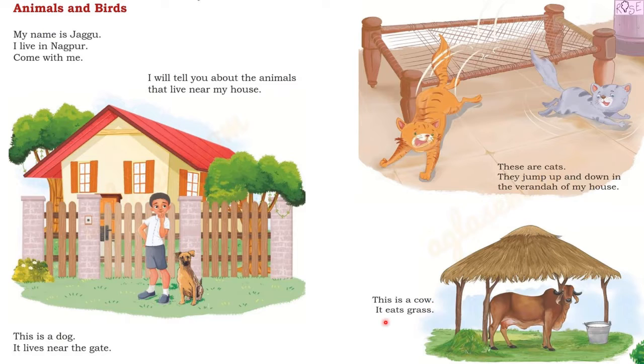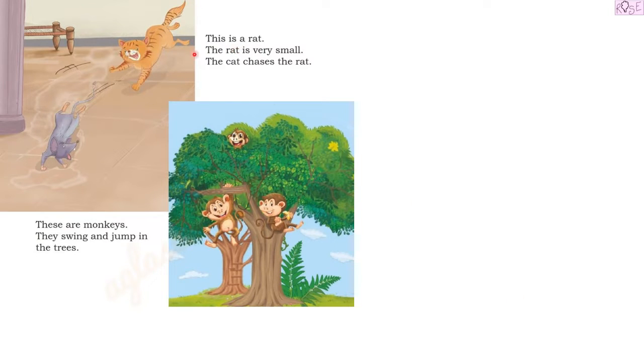This is a cow. It eats grass. See, here is the cow living under the shed. Next, this is a rat. See, this is a rat. The rat is very small and the cat chases the rat. See, the cat that lives in the veranda is chasing the rat. Next we have these are monkeys. See, 1, 2, 3 monkeys. They swing and jump in the trees.